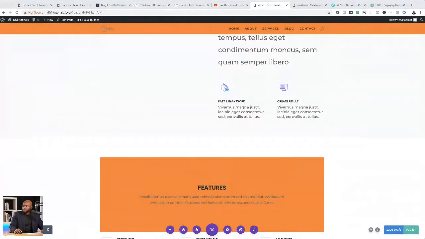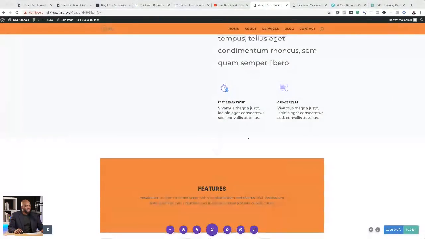Yes, you can change the image size on mobile view. Let me see if I can just go back quickly. Okay, I'm going to flip back over here to my site and show you how to do that.